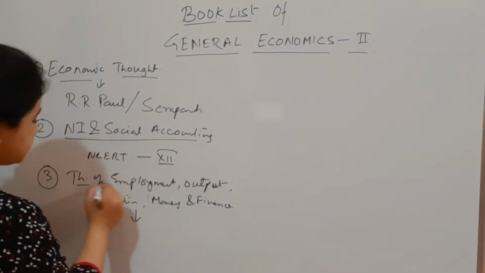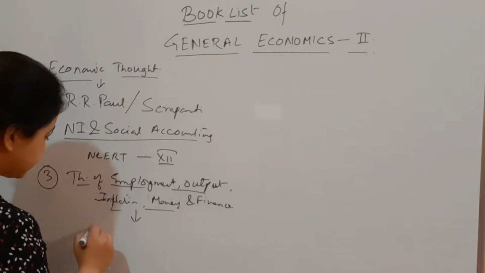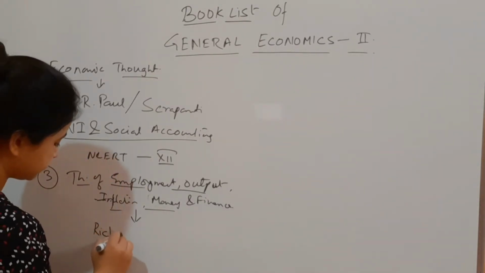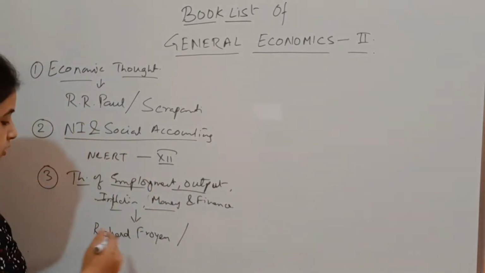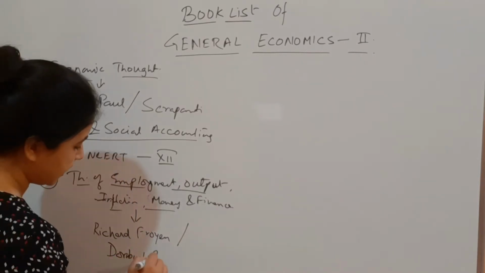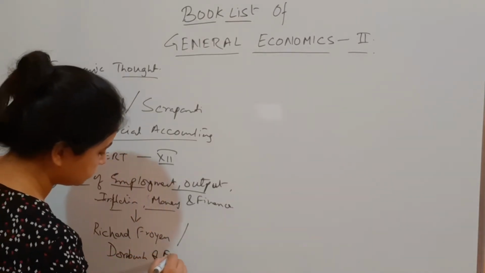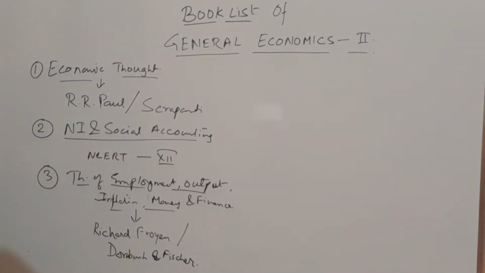For this whole third part, the best book to refer to is Richard Freund. Also there is another book by Dornbusch and Fisher. This is for the third part.